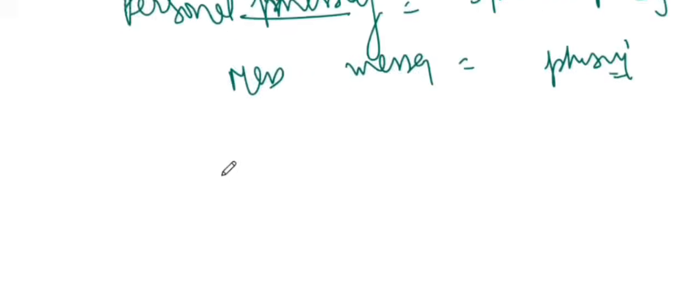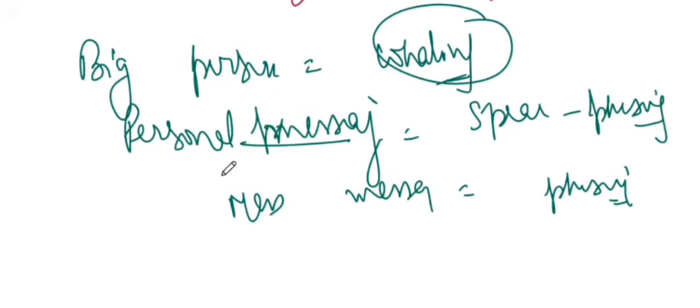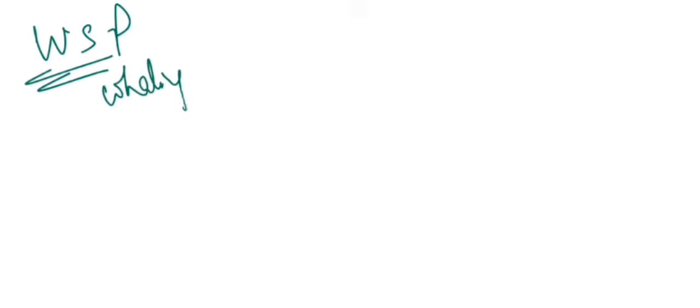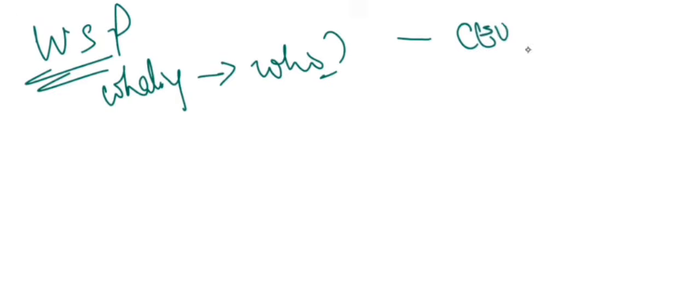This is what we have learned regarding whaling. If it is a big person, then it is whaling. If it is a personal message, then it's spear phishing. If it is a mass message, then phishing. So remember this WSP formula. W is for whaling, meaning who, the CEO or CFO. S is for spear, meaning a specific target.